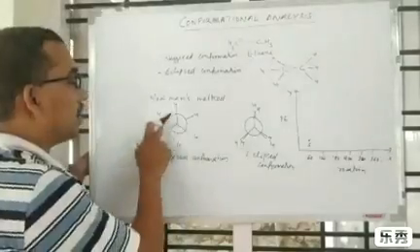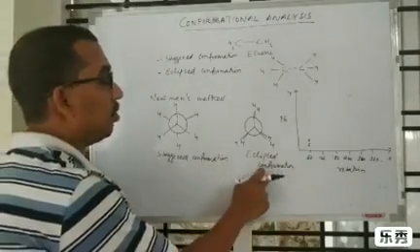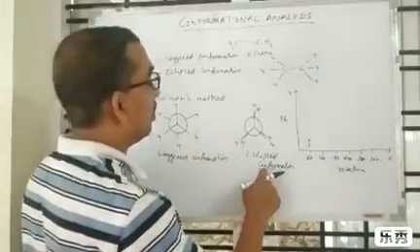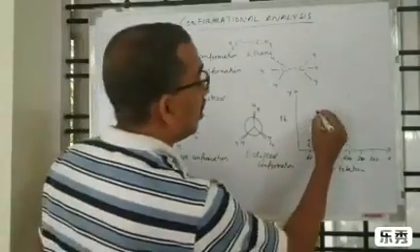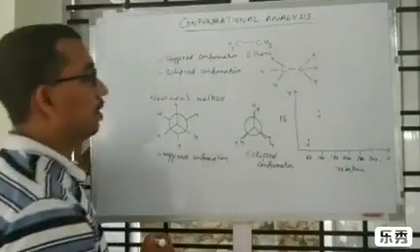By rotating 60 degrees, the staggered conformation will change into the eclipsed conformation. At 120 degrees it will be the eclipsed conformation.